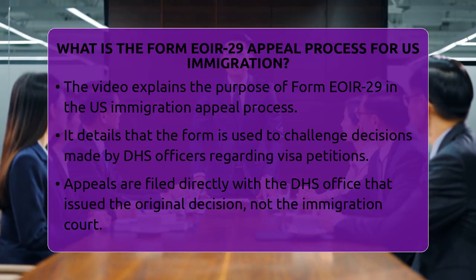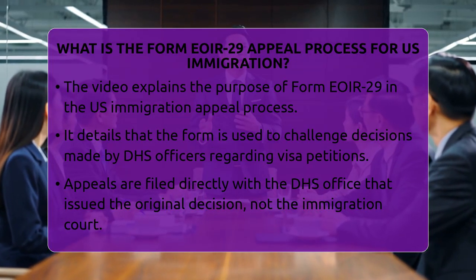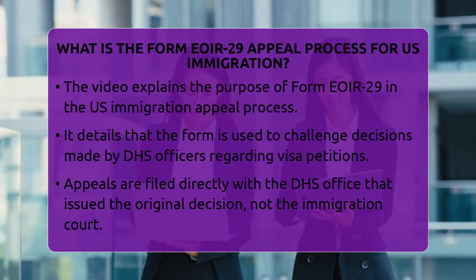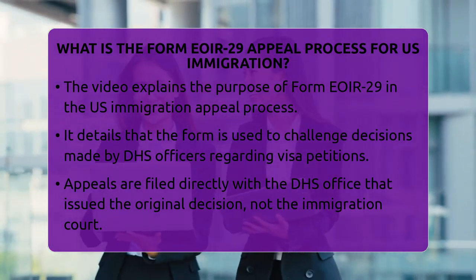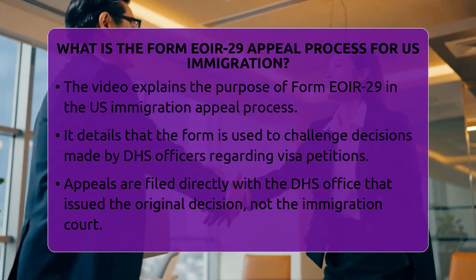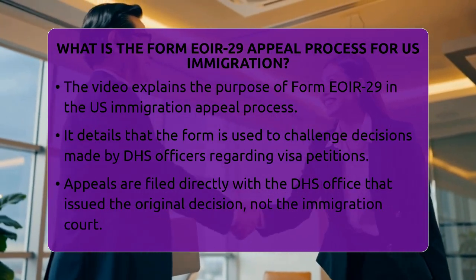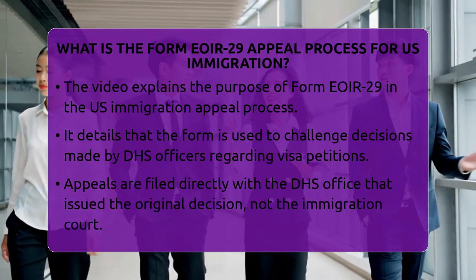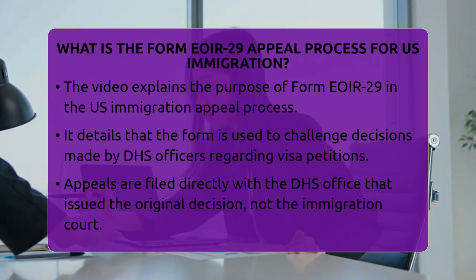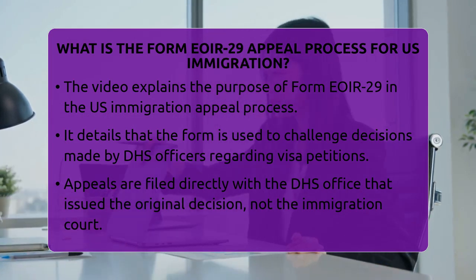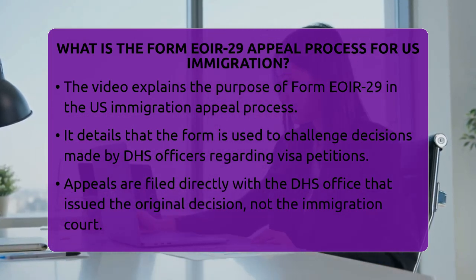What is the Form EOIR-29 appeal process for U.S. immigration? Imagine facing a decision that could change your future in the United States. When that happens, knowing how to challenge it can be a lifeline. Today, we're breaking down the process of appealing certain immigration decisions using the Form EOIR-29. This form is a key part of the immigration appeal system, especially for family-based cases.